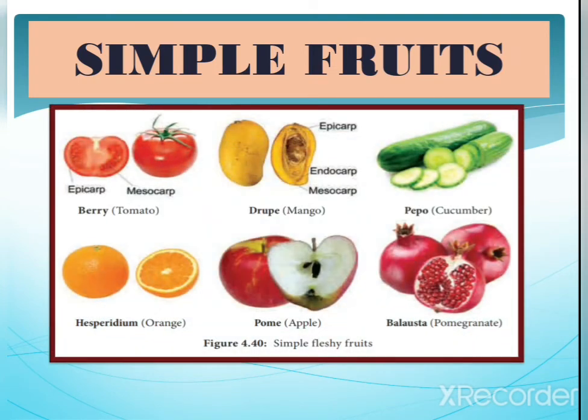Next, simple fleshy fruits. You see very beautifully the simple fleshy fruits here. We have many types: berry, drupe, pepo, hesperidium, pome, and balausta. These are the different types of simple fleshy fruits. The difference between dry fruits and simple fleshy fruits is that in simple fleshy fruits the pericarp is differentiated into epicarp, mesocarp, and endocarp, whereas in dry fruits the pericarp is not differentiated and is very closely attached to the seed wall.